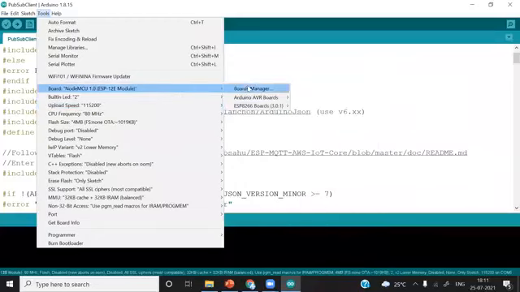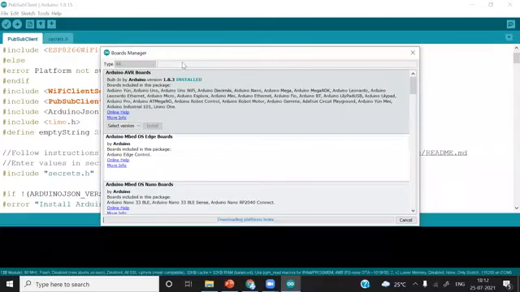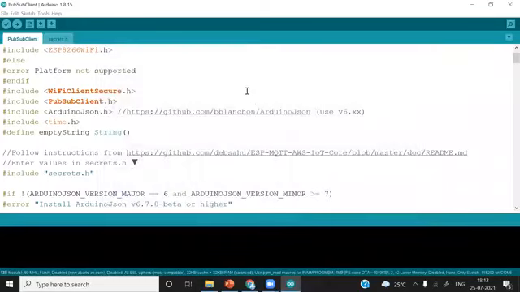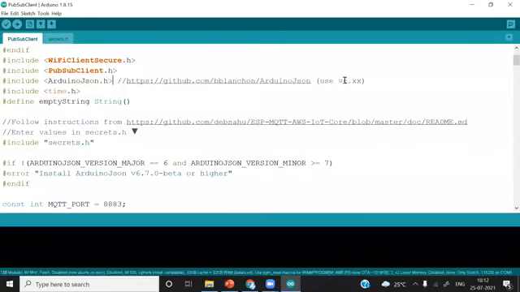To update it, just go to Boards Manager and simply type ESP. You can see this. And this is the latest version you will find here, 3.0.0. We have installed 3.0.1. Simply install the latest version, else you will get a Stack Overflow reset. You can see here, they have also said to use version 6 and later for JSON.